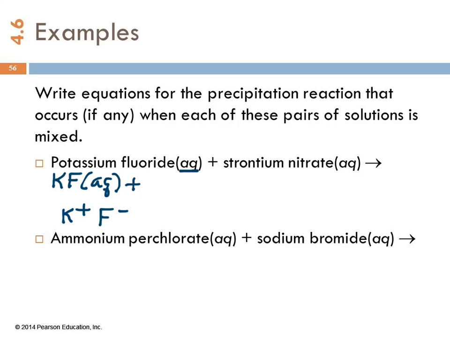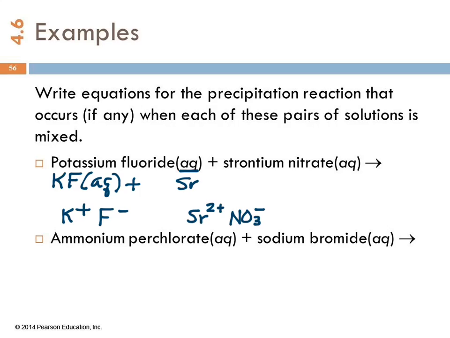And then over here, strontium, we haven't used that one very much, but that's Sr. And what's the charge on strontium? 2+, because it's in group 2. And nitrate. What's the formula for nitrate? NO3, -1. So when these are together to form a compound, we need 2 nitrates for every strontium.